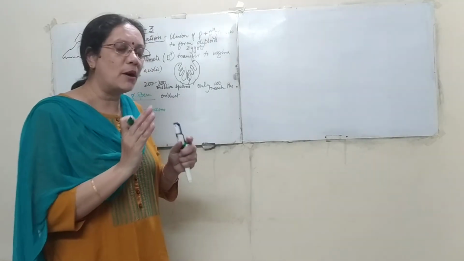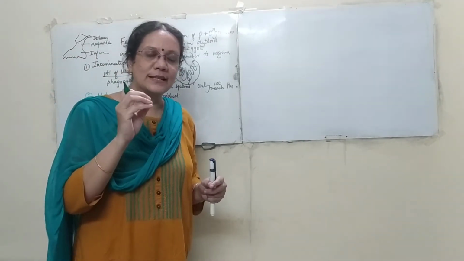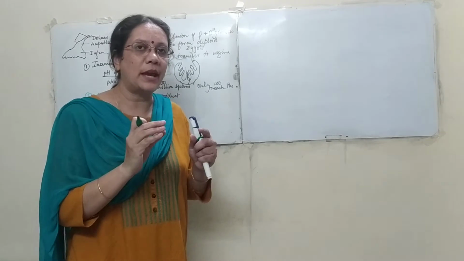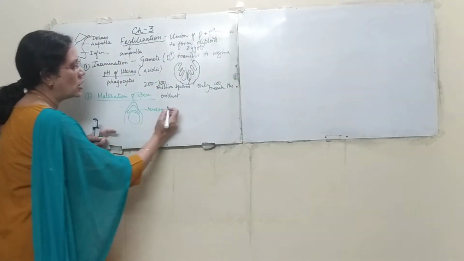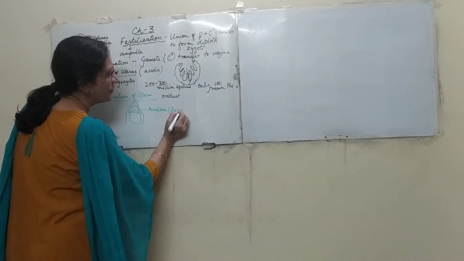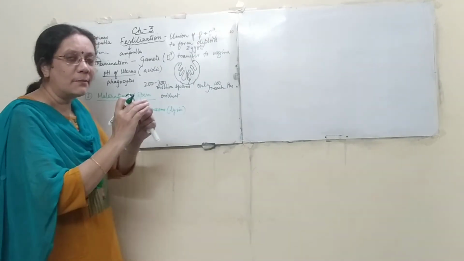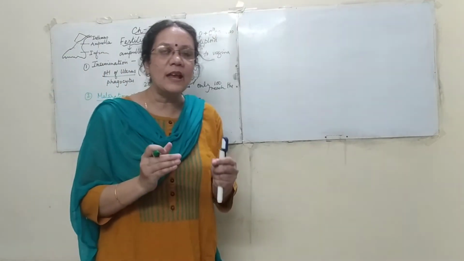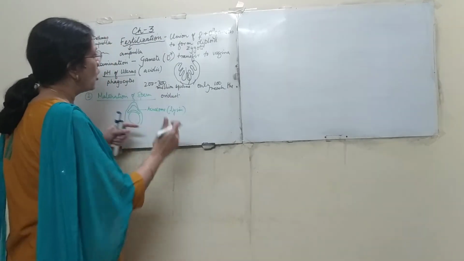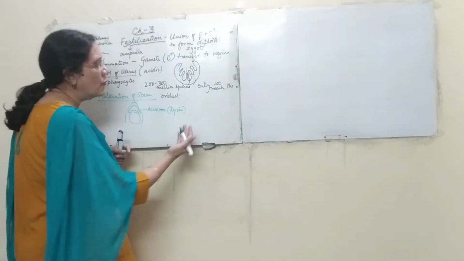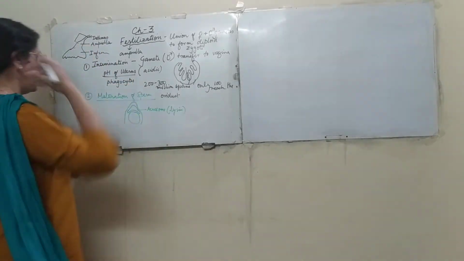As it is about to reach the ovum, that is the secondary oocyte, it has to break. So it is actually preparing itself to release what? Lysine. The thinning of the acrosomal wall starts while it is moving from the uterus towards the fallopian tube.